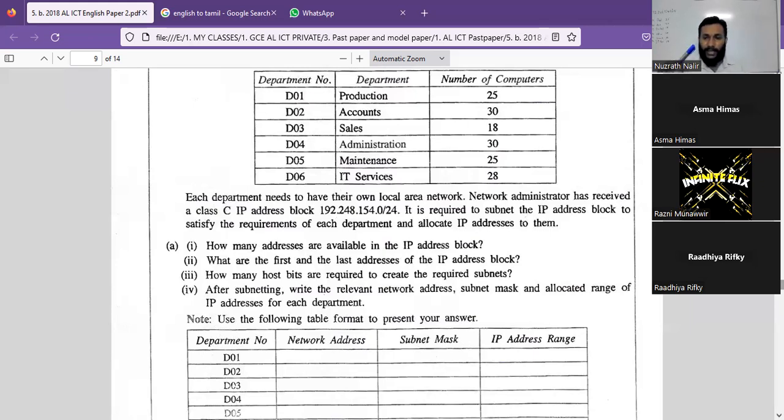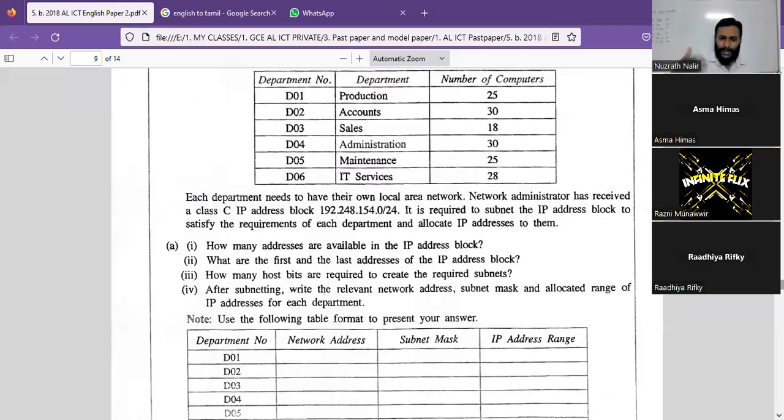Okay, my dear students, look at this one. In these questions, they have already mentioned that this is a class C. So you can underline that. An IP address block. So there is no need to mention class C, because there are two concepts. Number one, CIDR notation. Number two, dotted decimal notation. So there are two ways to find out the classes. And the third one is your first octet. From your first octet, even, you can identify what your class is.